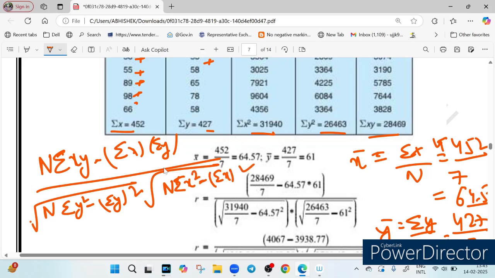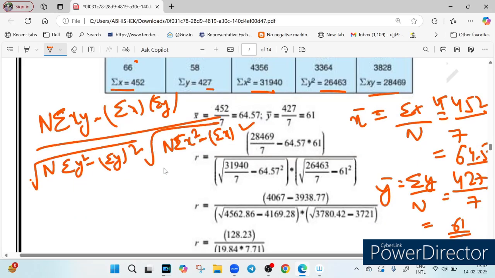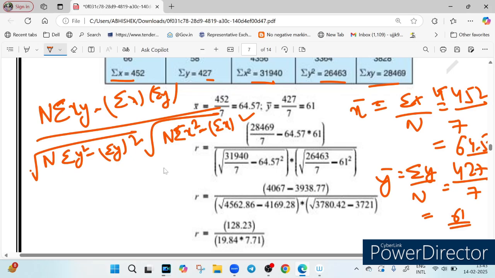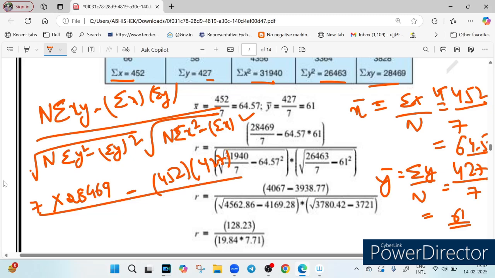Now just put the values in this formula, right? What is summation of xy? You can see 28469. So write 28469 multiplied by n. N is 7, minus summation of x, 452, multiplied by 427. Now in the denominator, n is 7. What is summation of y square? It is 26463, isn't it? 26463 minus, summation of y is 427, so 427 whole square.